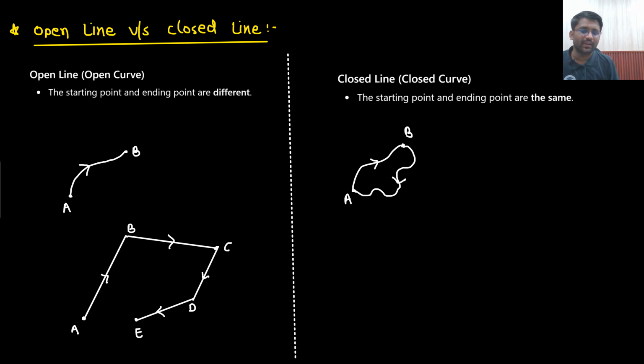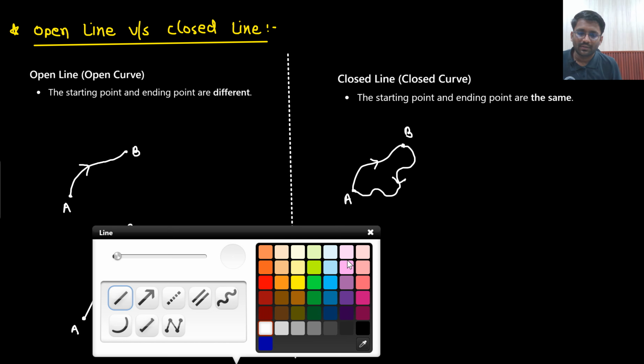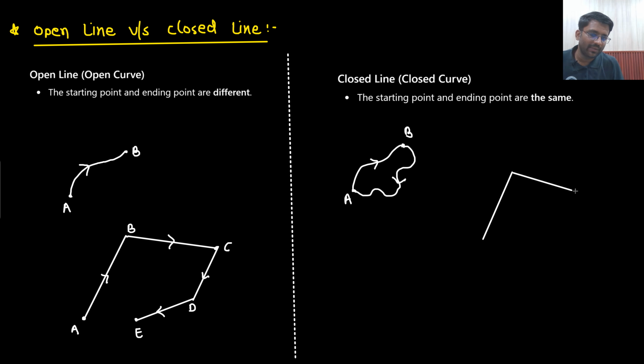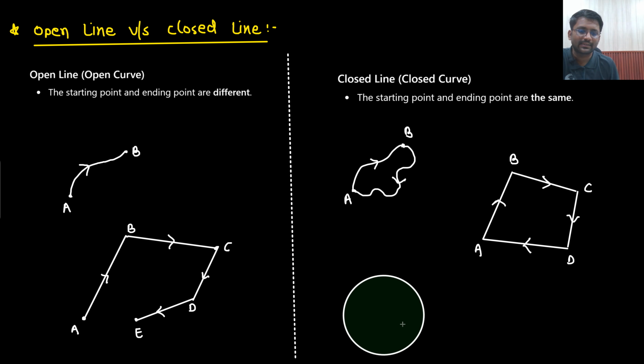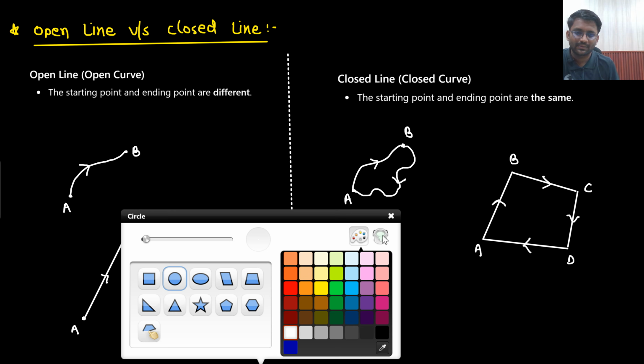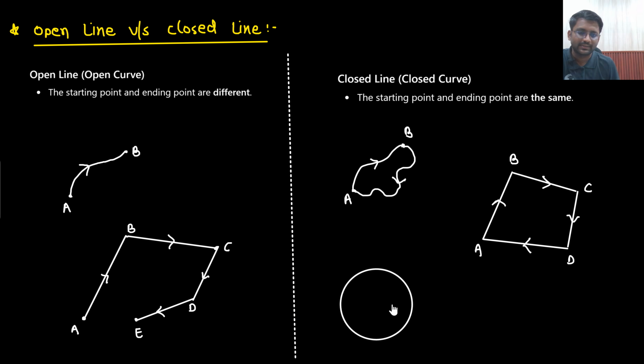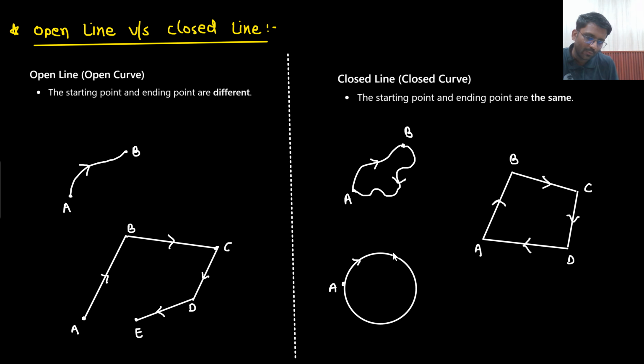A to B, then again B to A, or first A to B, then B to C, then C to D, then D to A again. Started from A, went from A to B, then B to C, then C to D, and then D to A. Understandable? Or it could be somewhat like this, that you started from point A, you moved around the circle, and you again came back to point A only.